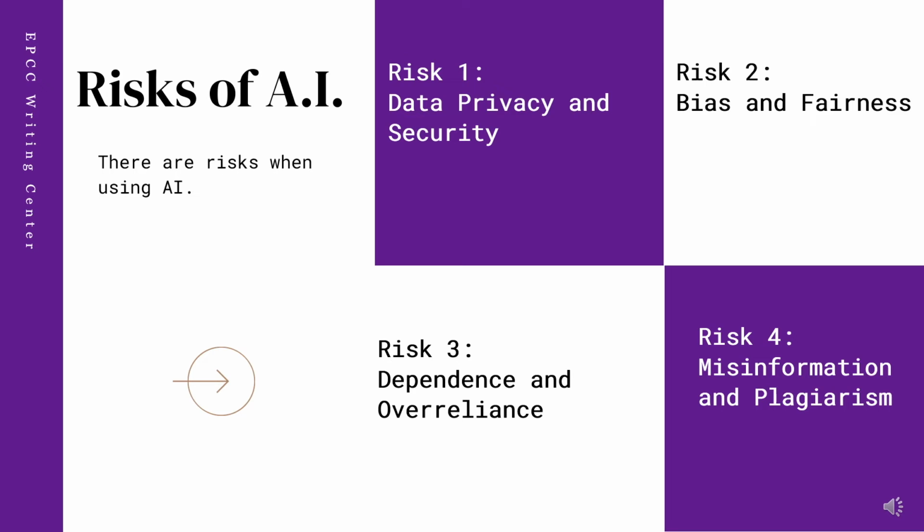Risk number 4, misinformation and plagiarism. Generative AI may generate inaccurate or misleading information. It is important to evaluate and verify the output. Copying AI-generated content without proper attribution can lead to unintentional plagiarism, compromising academic integrity.